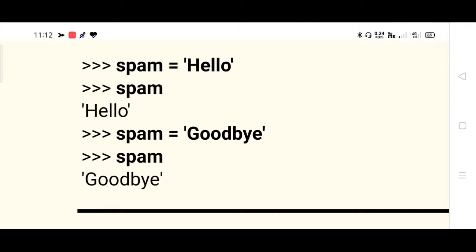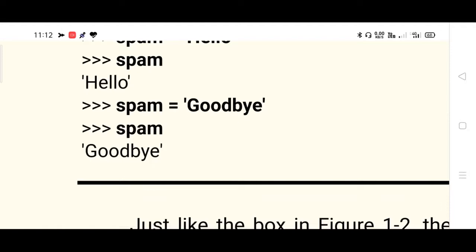What is the location name? The location name is spam. When you access spam, obviously you will get the value associated with it. What is the value? Hello. Earlier it was 40, now it is hello, right? Next time you are assigning goodbye, so spam is updated with a new value. What is the new value? Goodbye. If you access spam, you will get the updated value, that is goodbye.